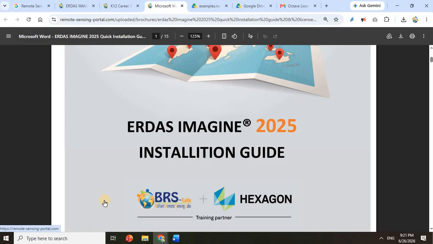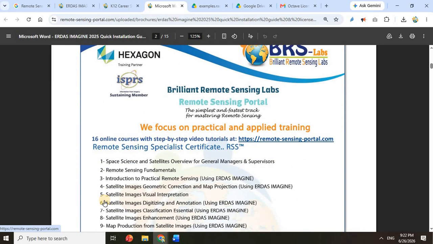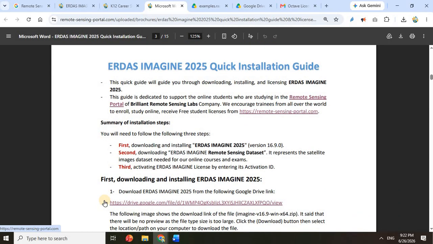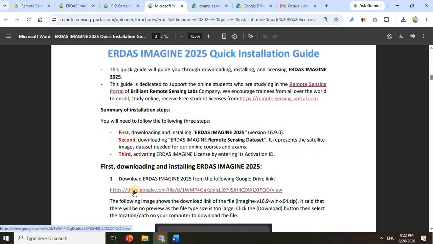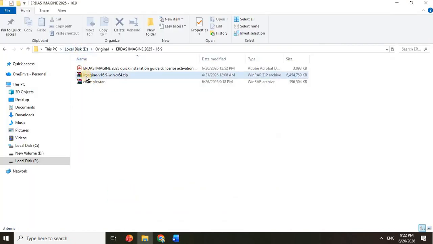In this installation guide, you will find a step-by-step installation, starting from page number 3. At this place, you will find the link to download ERDAS Imagine 2025. Click here to download a compressed .rar file, which includes the ERDAS Imagine 2025 version, which is this one, Imagine v16.9.